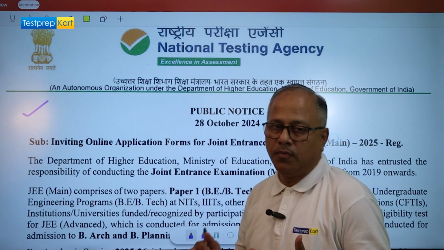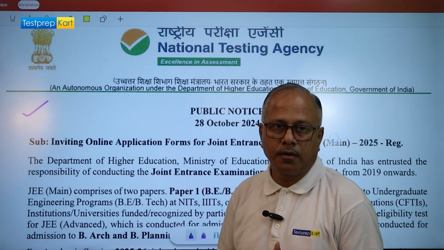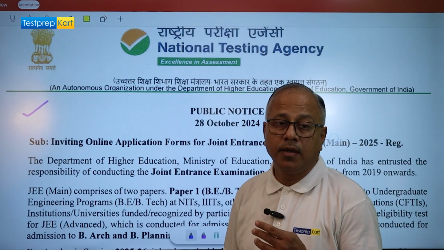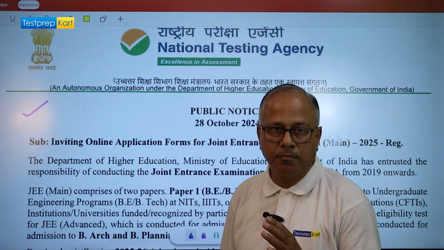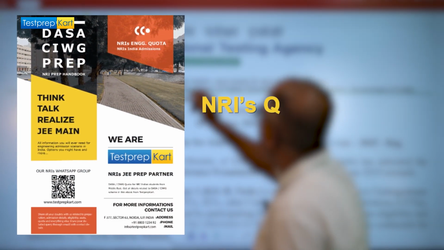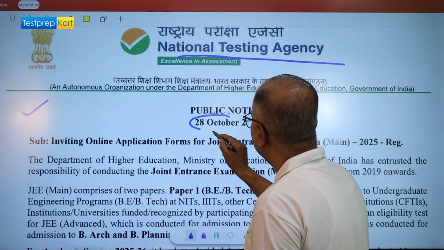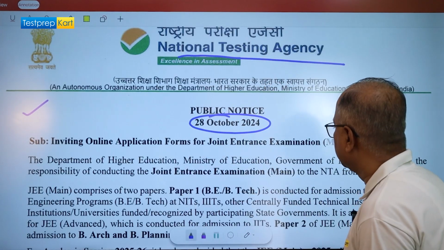So the big day has come when all the students who are preparing for JEE from test prep card or from anywhere, the time has come when you have to fill up your application form for JEE Main 2025 first, right? The National Testing Agency, right? They have notified it. It was notified on 28th of October 2020.